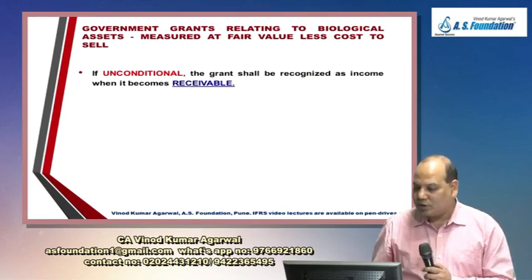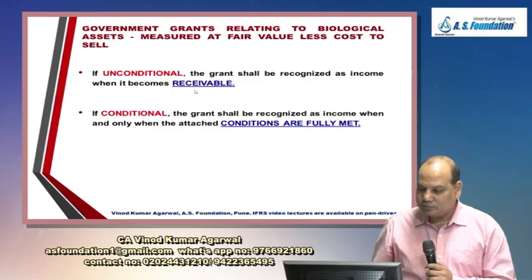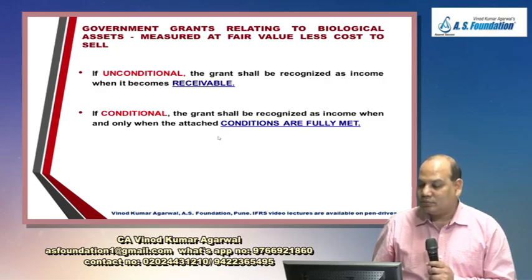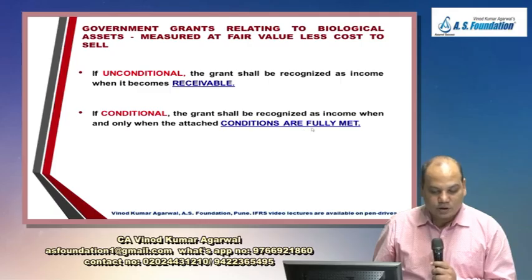That is, all terms and conditions you have fulfilled. Grant can be recognized as income. And if a grant is conditional, then you will recognize it as income when the conditions are fully met. Underline, when conditions are fully met.